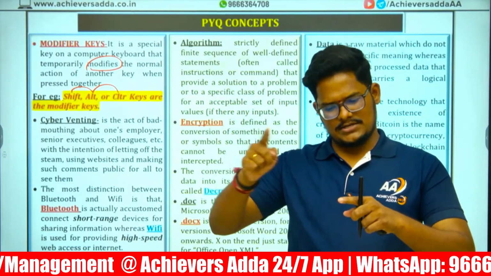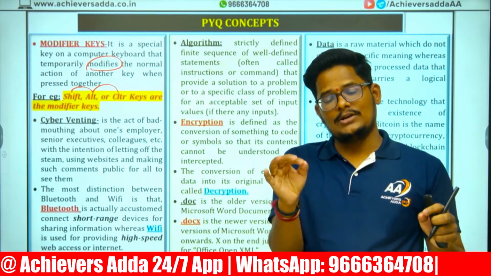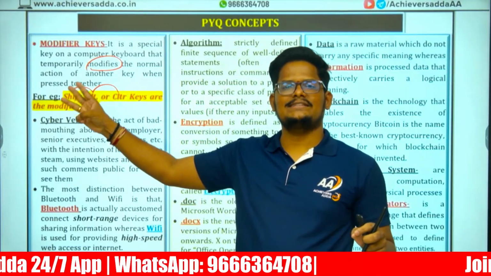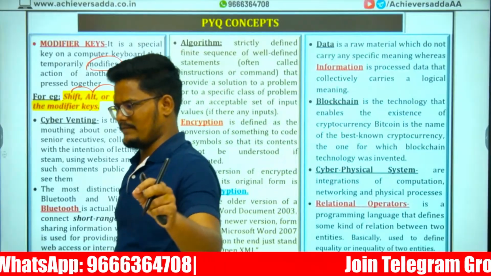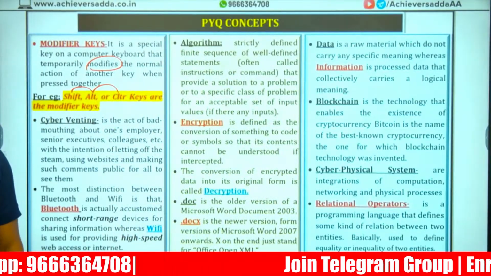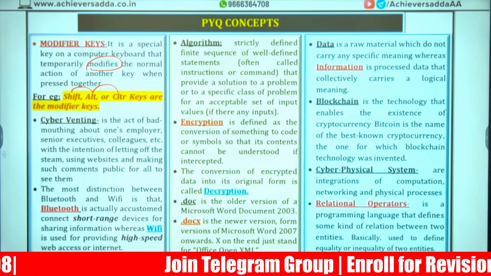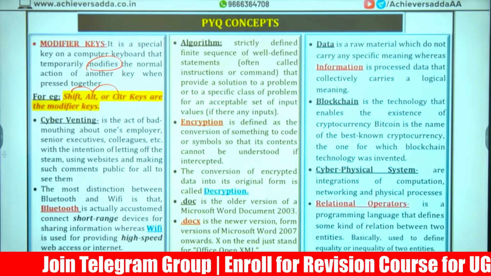Control with another key, Shift with another key, or else Alt plus another key. Then only it will modify the data. When you are using these 3 keys with other keys, then only the operation will happen. That is called modifier keys. Number 1 concept.